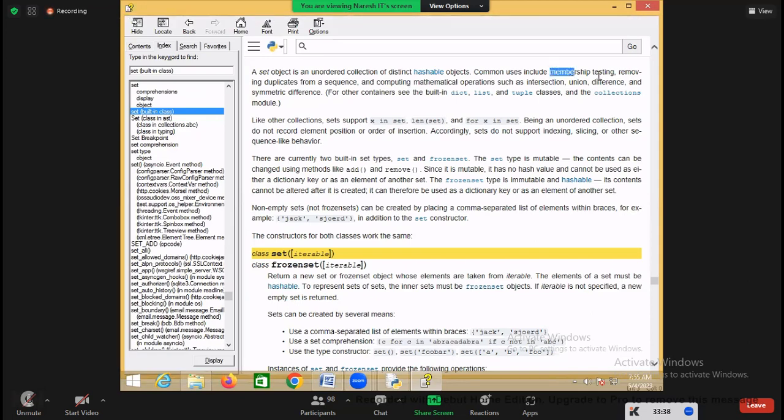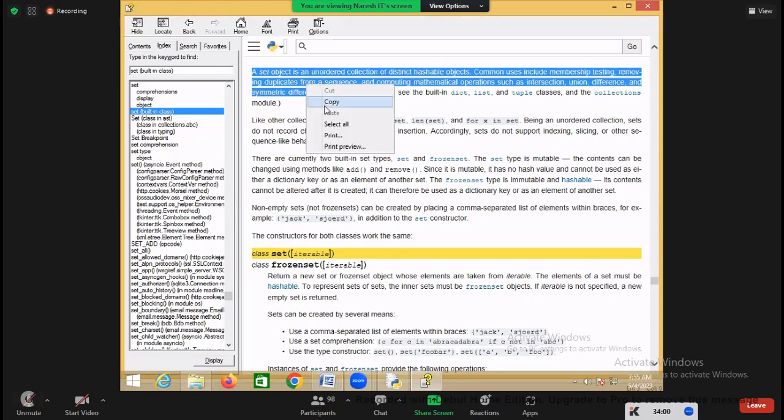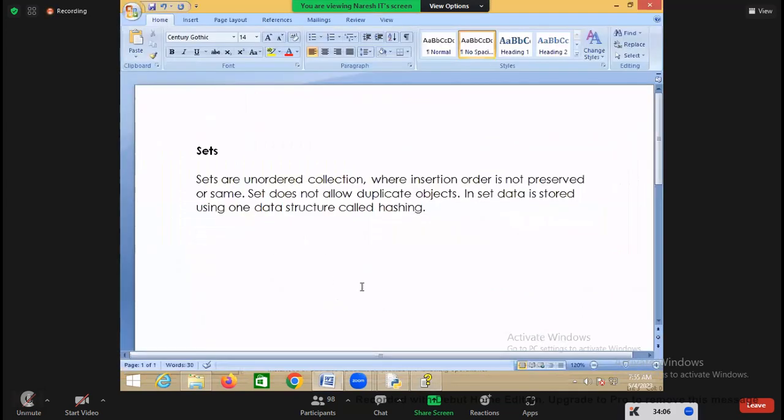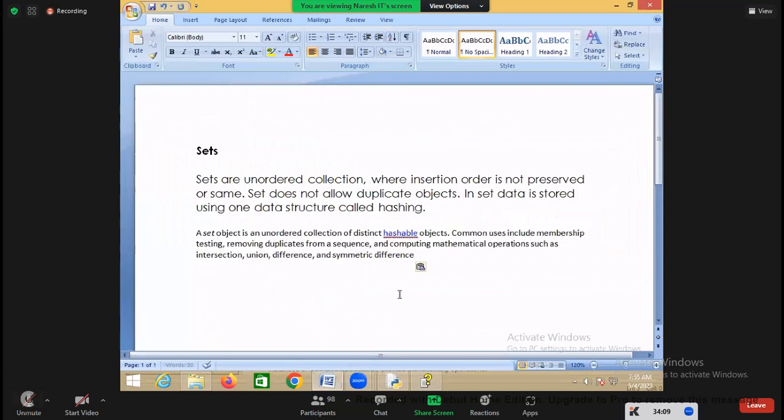That is membership testing. It is also used for removing duplicates from sequences, and computing mathematical operations such as intersection, union, difference, and symmetric difference. All these operations you can do by using a set.